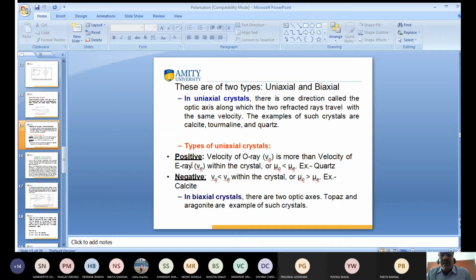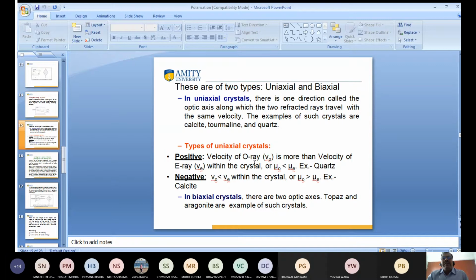What is a positive crystal? In a positive crystal, the velocity of the ordinary ray is more than the velocity of the extraordinary ray within the crystal. This is known as a positive crystal.